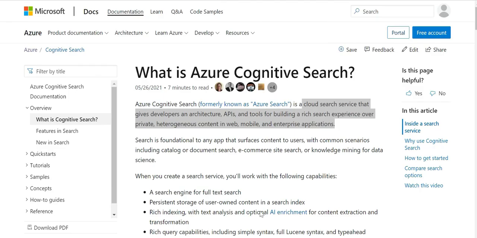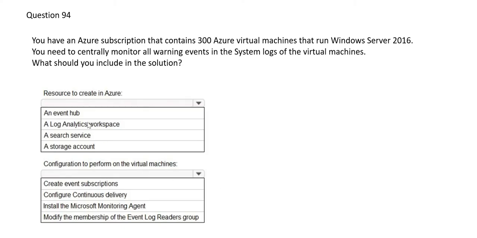So it is called cognitive search, and it is used to provide you some Google sort of search for your web pages and mobile applications. So that is not the purpose of this use case. Now that leaves us with log analytics workspace. This is something which we definitely use. We scan through the logs, we write queries through the logs so that we can understand what's going on. So this is something which is a right answer, log analytics workspace.